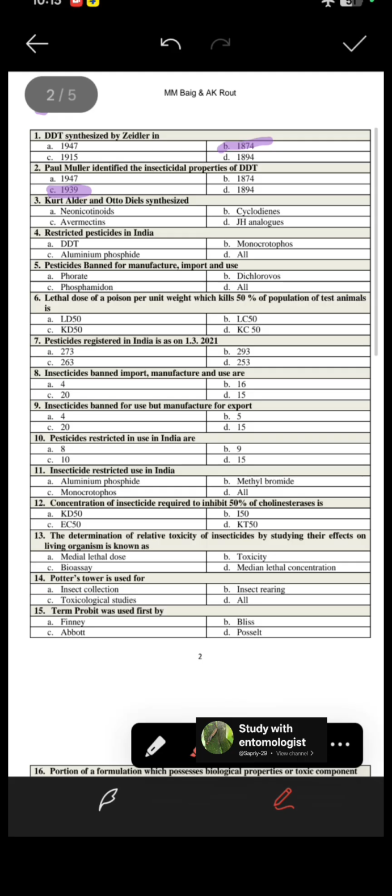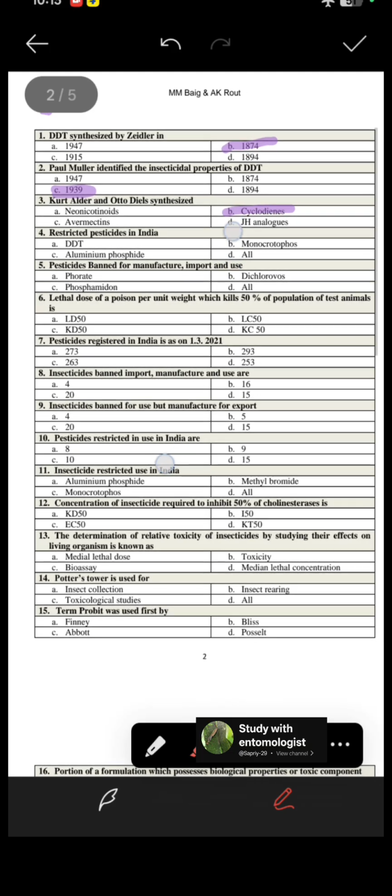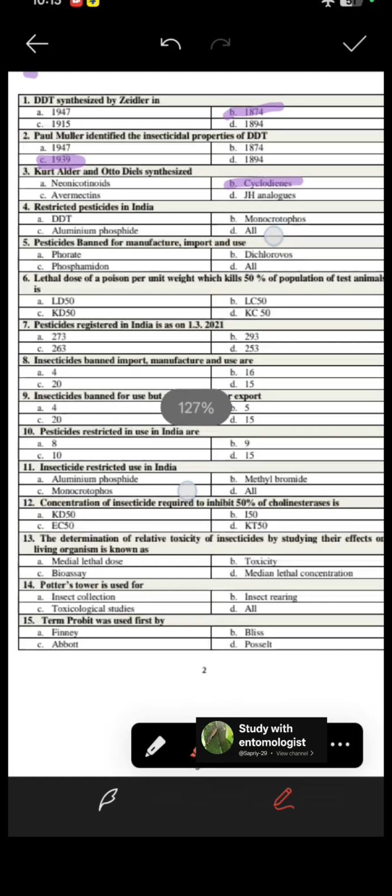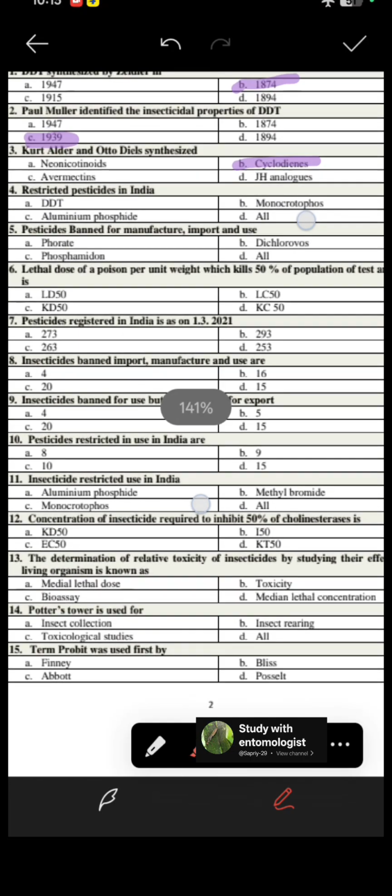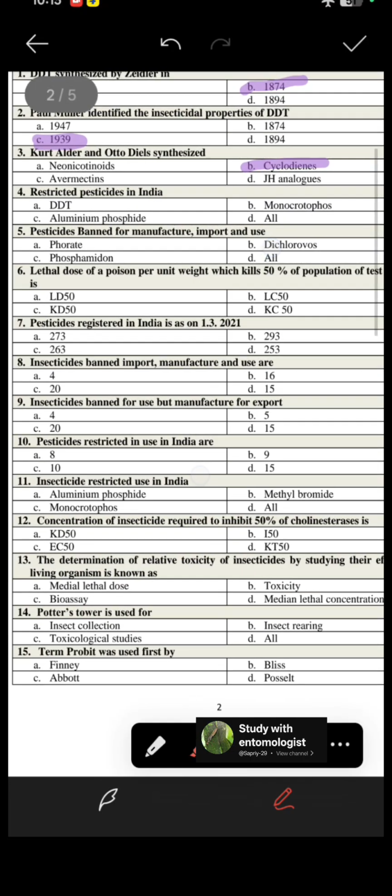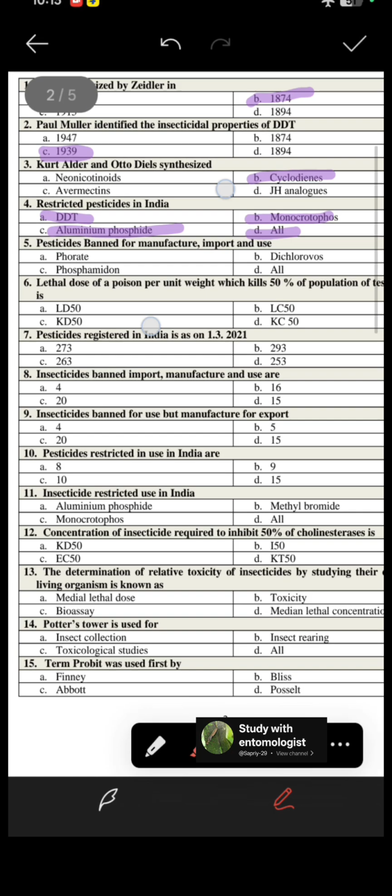Next question is, who synthesized the cyclodienes? Diels and Alder. These both scientists synthesized the cyclodienes, and in chemistry we also studied the Diels-Alder reactions for the synthesis of the cyclodienes. Next question is, restricted pesticide in India. So DDT, aluminum phosphide and monocrotophos all are restricted pesticides in India.